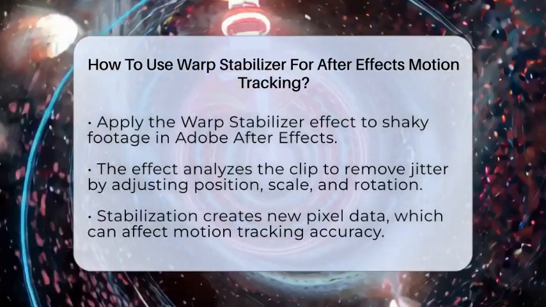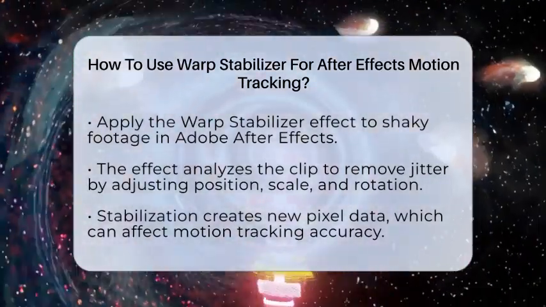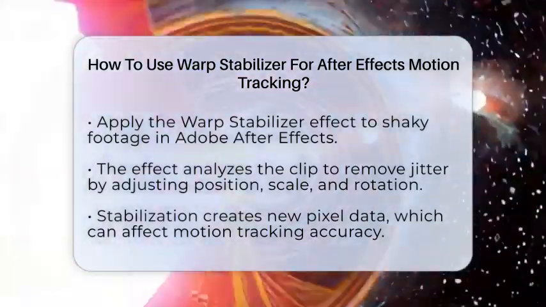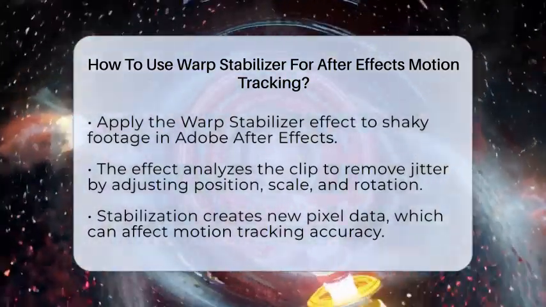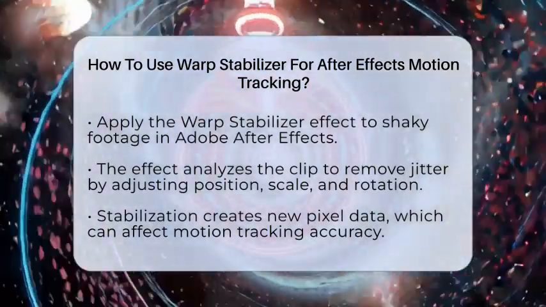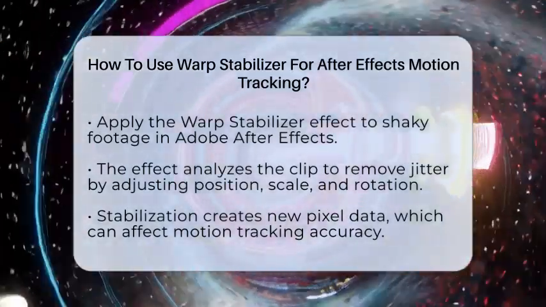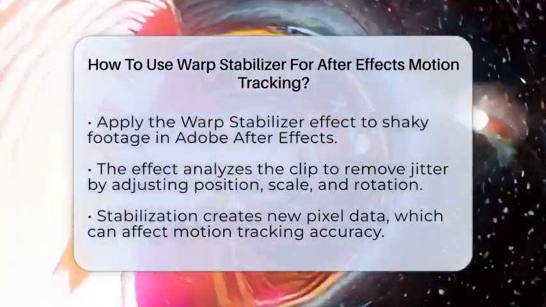First, start by applying the Warp Stabilizer effect to your shaky footage layer. This effect will analyze your clip and work to remove any jitter by adjusting the position, scale, and rotation. The goal is to create a smoother motion that looks more professional.